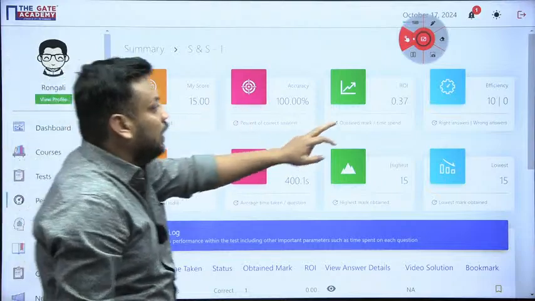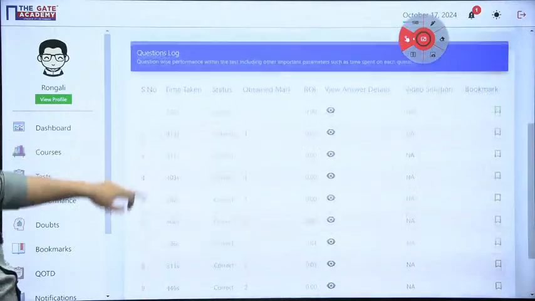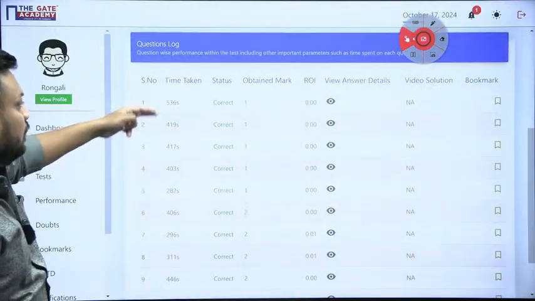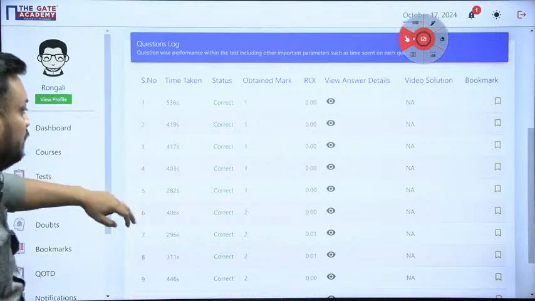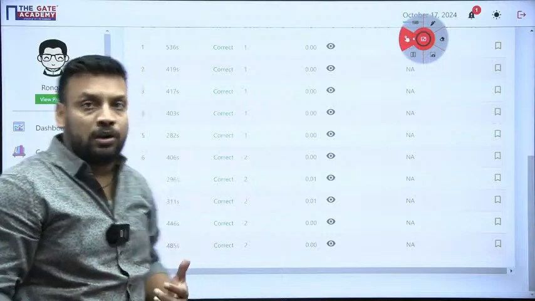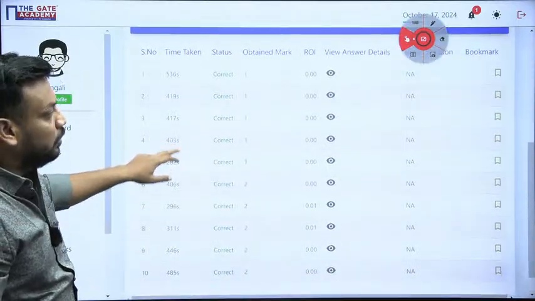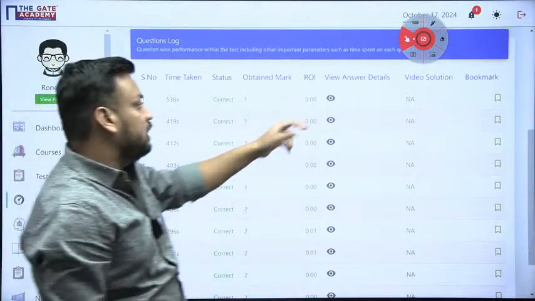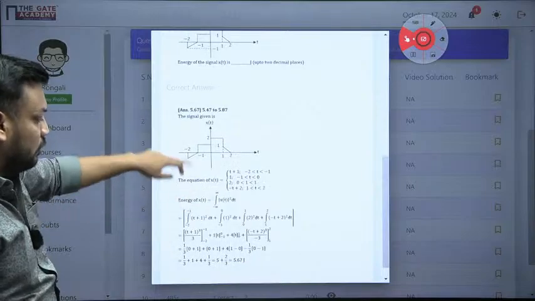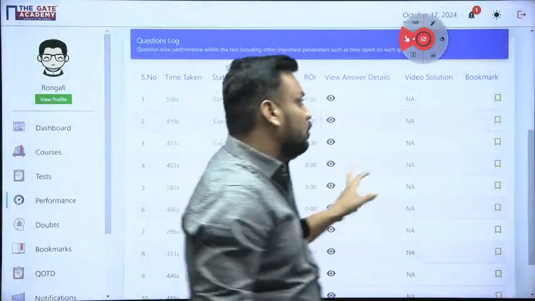100% accuracy, ROI also there, efficiency also there. You can check this, okay. And as far as solutions are concerned, you can also see your status, how much time we have taken, 5:36 seconds. Because I have explained to you also, that is why I took more time. Otherwise, if you directly attempt, you should take less time. If you want to see the solution also, when you click here, you will get the complete solution of that question, 5, 6, 7 like that. Okay, for every question you can check the solution part also.